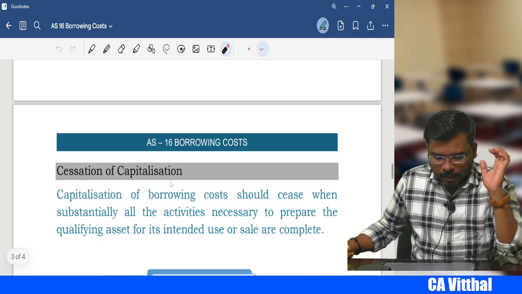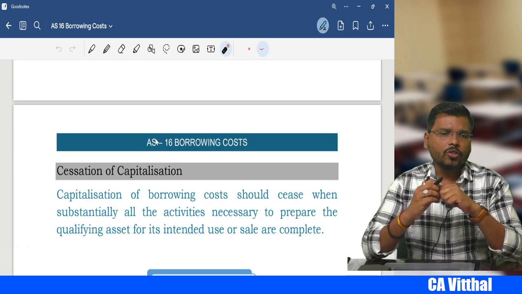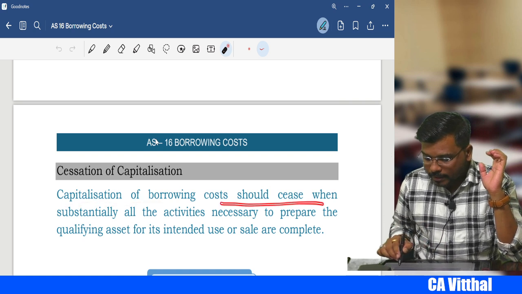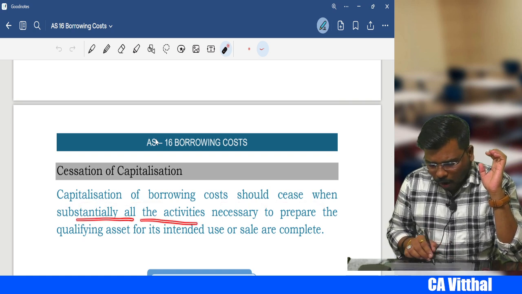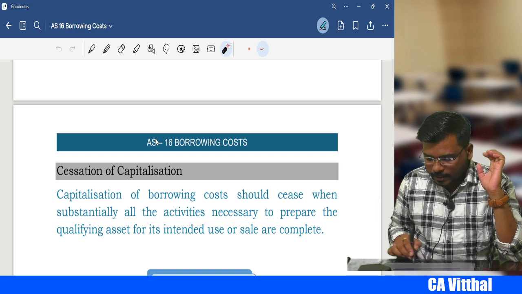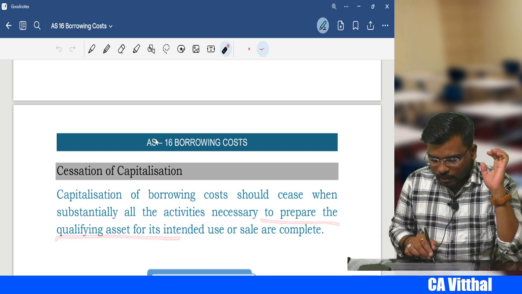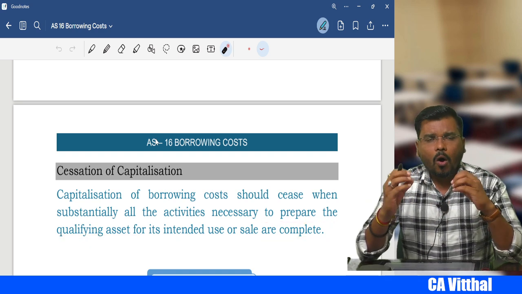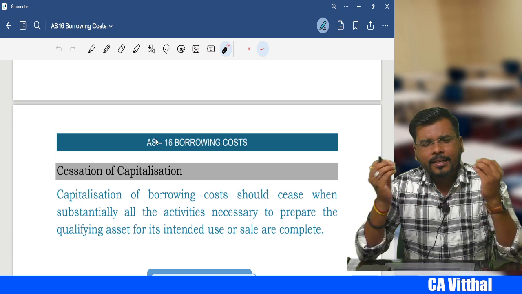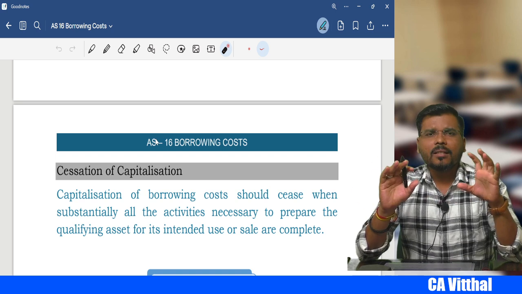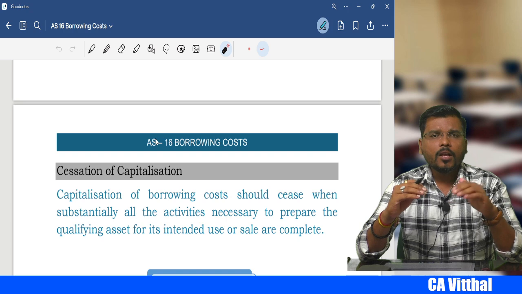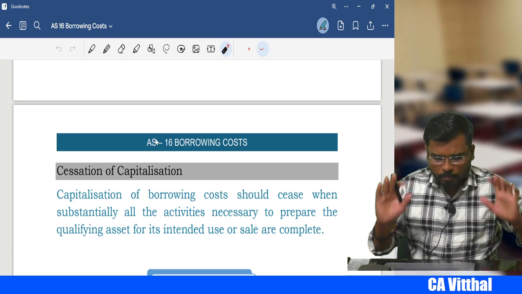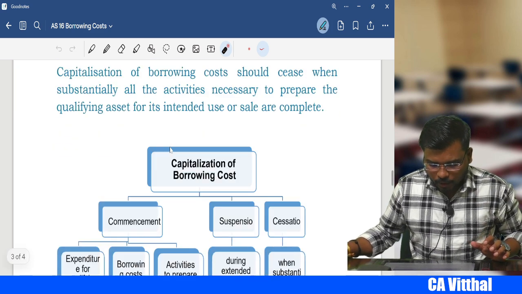Next, my dear student, cessation of capitalization. When will the capitalization get stopped? Capitalization of borrowing cost should cease when substantially all the activities necessary to prepare the qualifying asset for its intended use or sale are completed. That means, my dear student, whenever all the necessary activities are completed, that time you should cease the capitalization of borrowing cost. You should stop the capitalization of borrowing cost, right, my dear students? I hope it is clear.